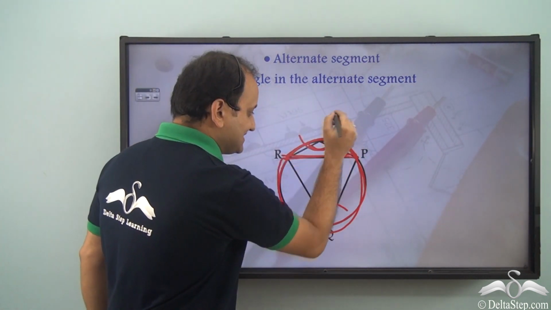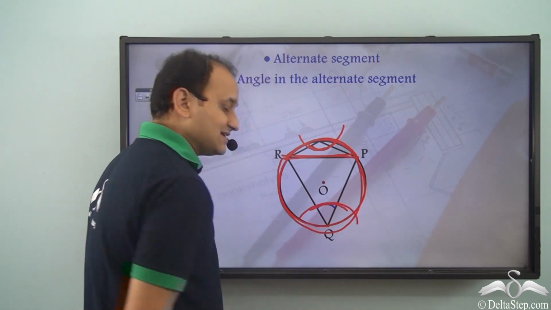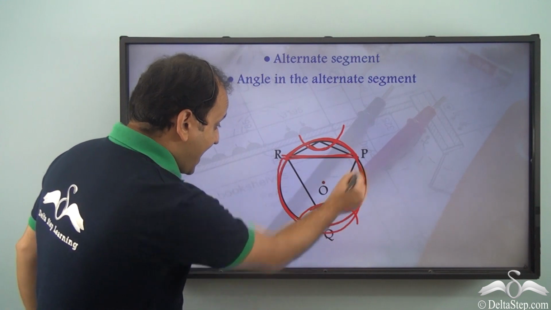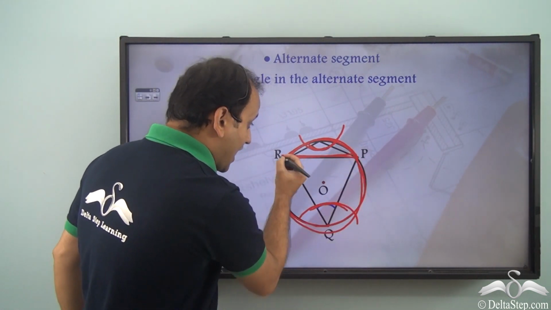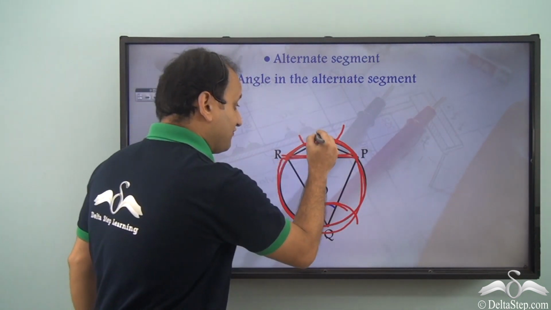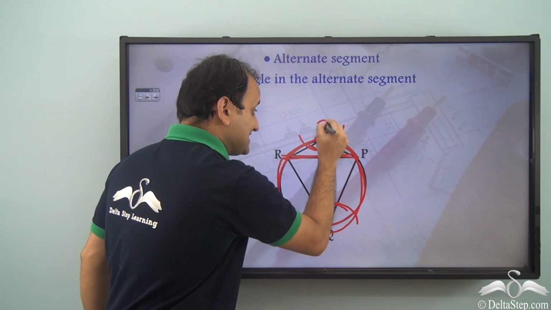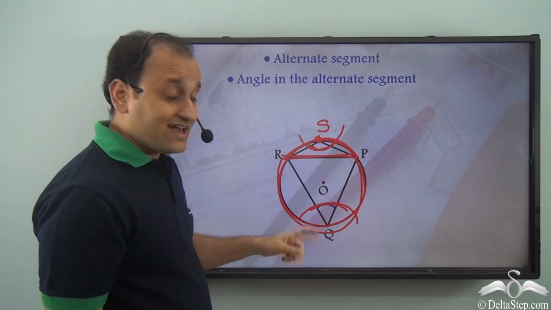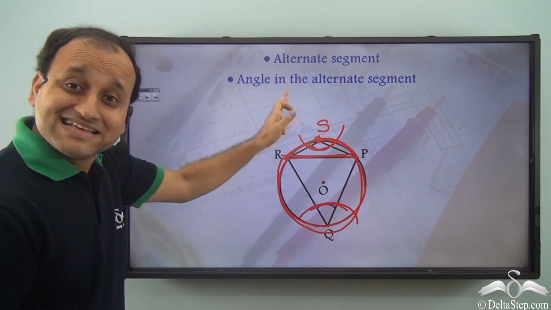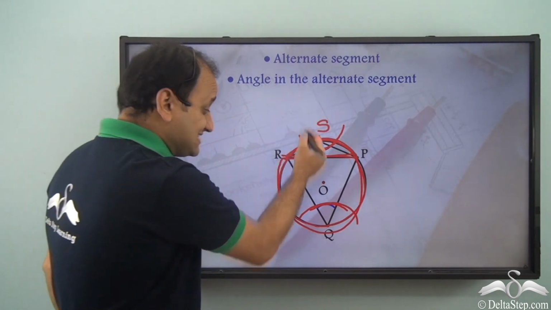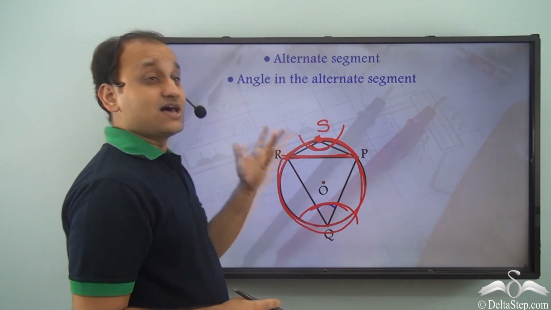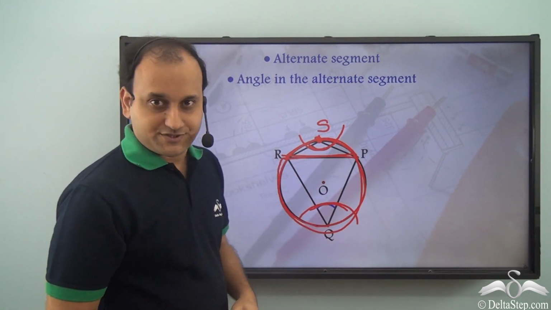One angle lies in this, the other lies in the alternate segment. So we can say that angle PQR, and if I take a point here and name it S, then angle RSP lie in alternate segments, or we can say that these are angles in alternate segments. So this is another important concept.